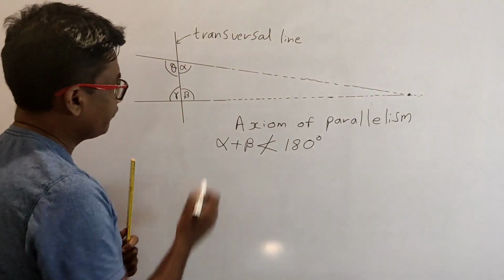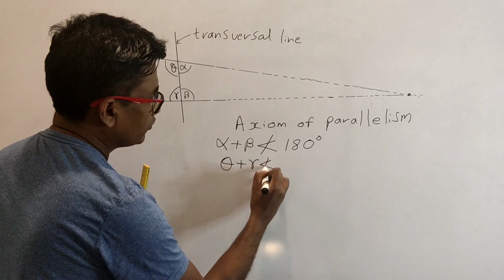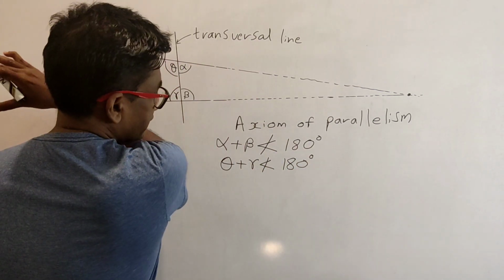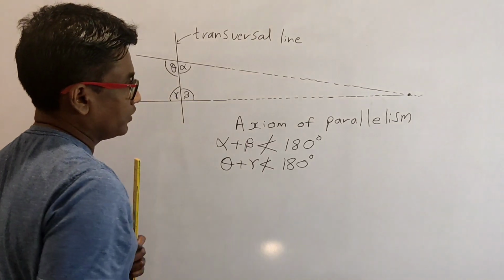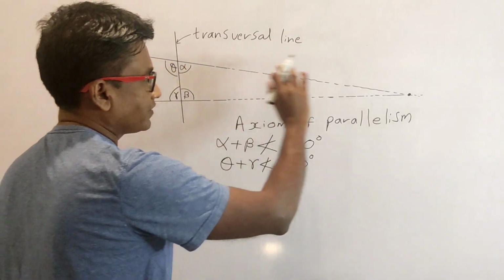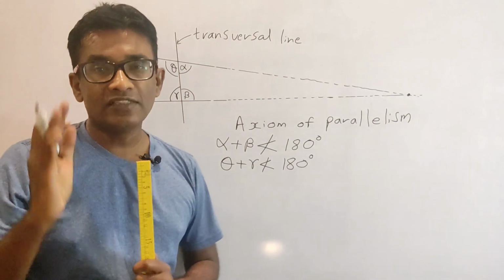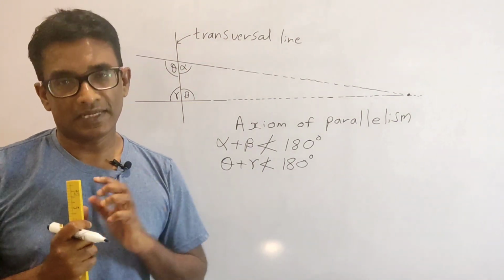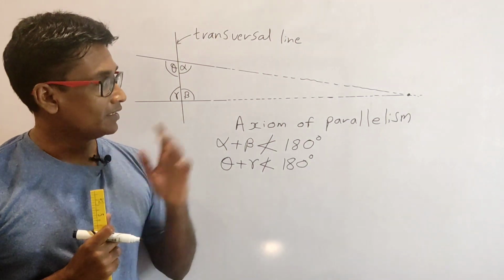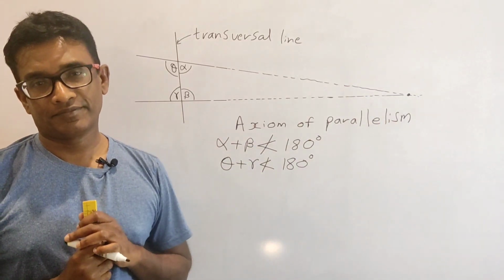No. What if the sum of theta and gamma is also not less than 180 degrees? Are they going to meet if extended far enough to the left? No. These two lines are not going to meet one another if extended to the right or left, which means by definition that these two lines are parallel. That is why it's called the axiom of parallelism.